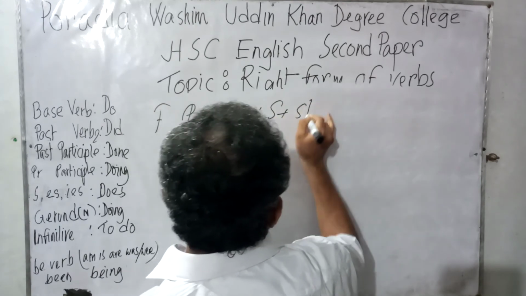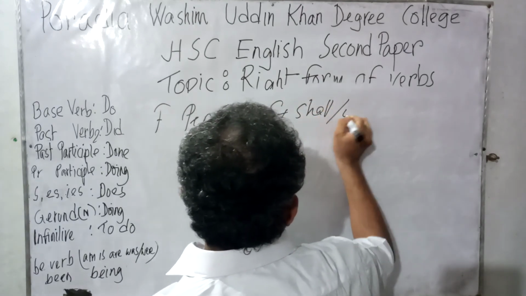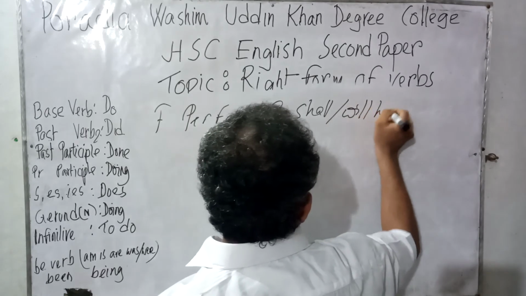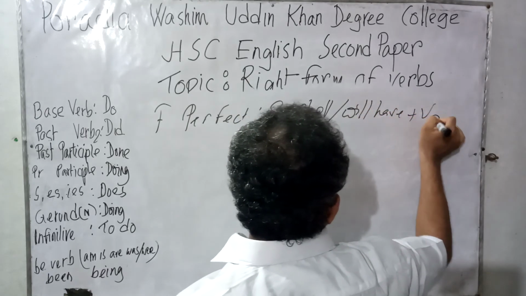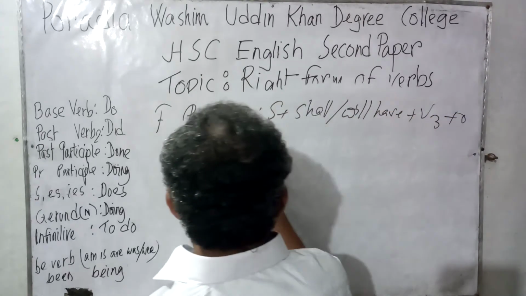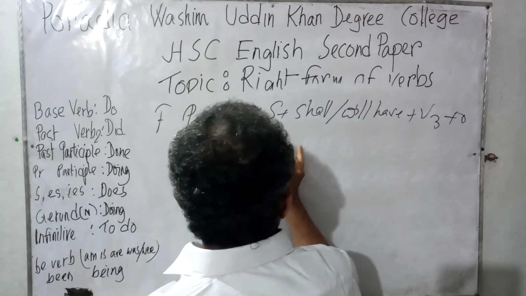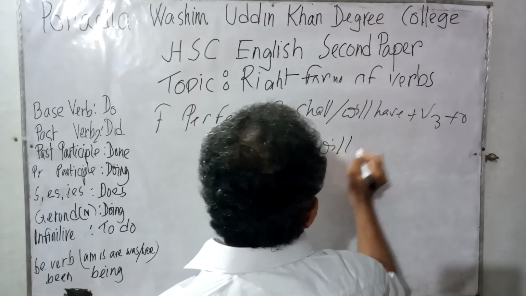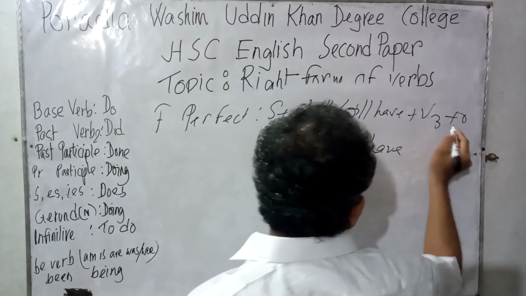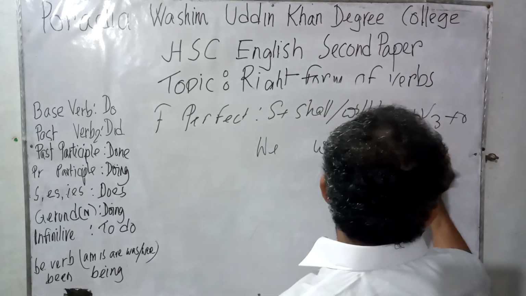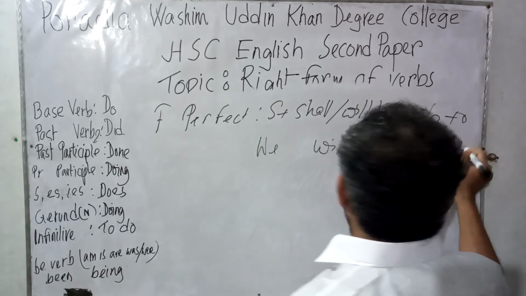Subject, shall, will, have, verb 3, object. Now let us consider the subject we. Will have. We will have done. We will have done it.